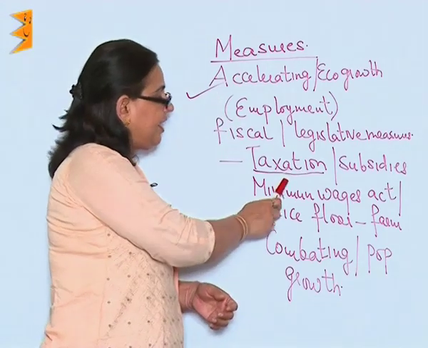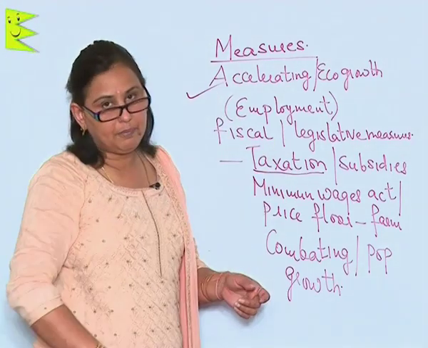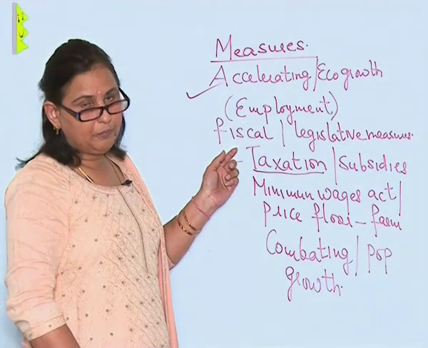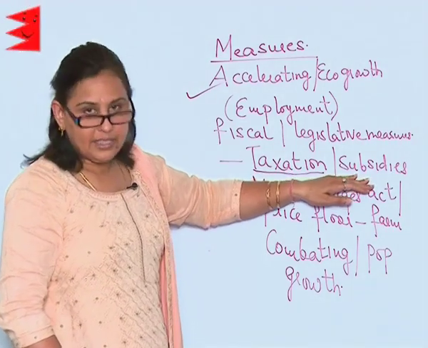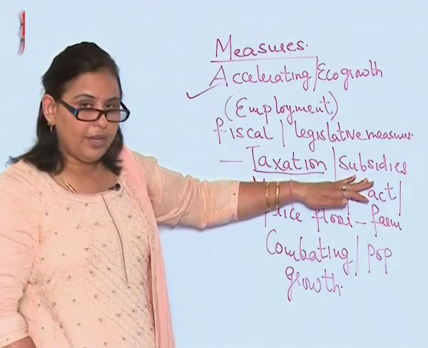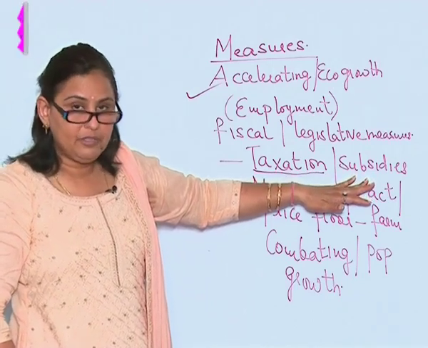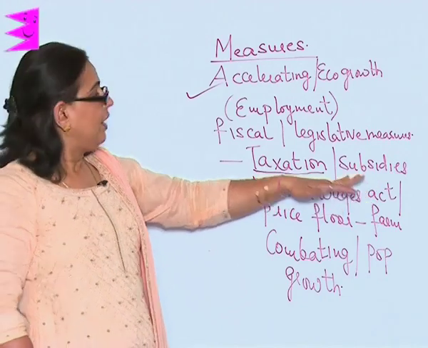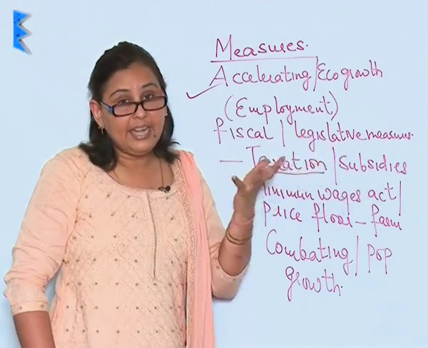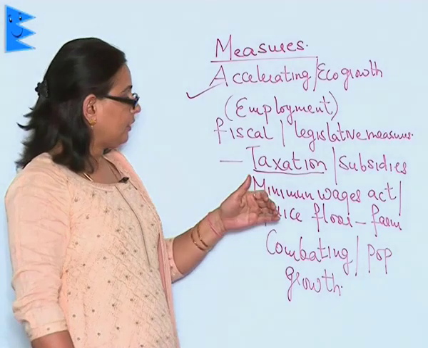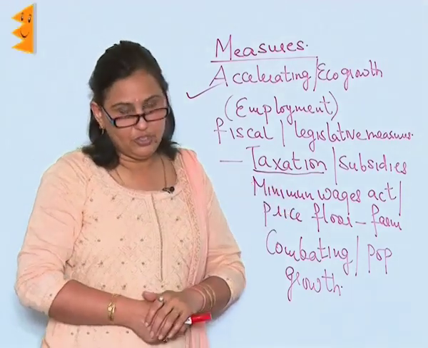So, an effective proper taxation system is a fiscal measure, and of course providing subsidies to the people who cannot afford to buy the minimum requirements is very, very essential. The next would be legislative measures. Now, what are those legislative measures?